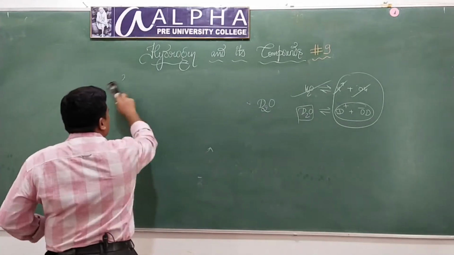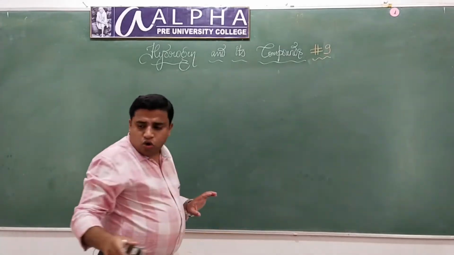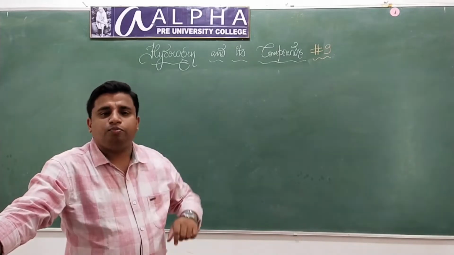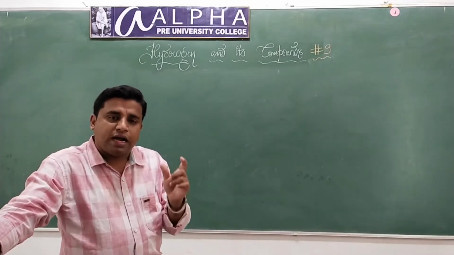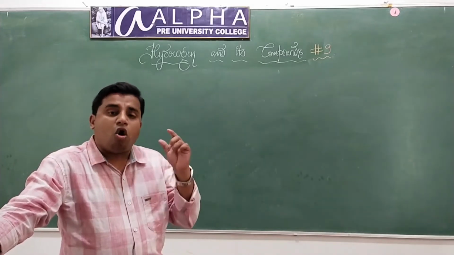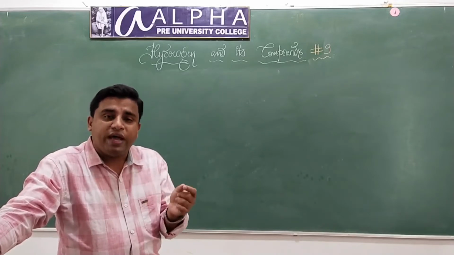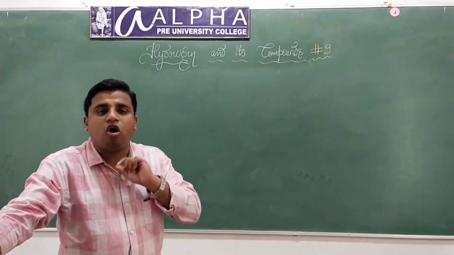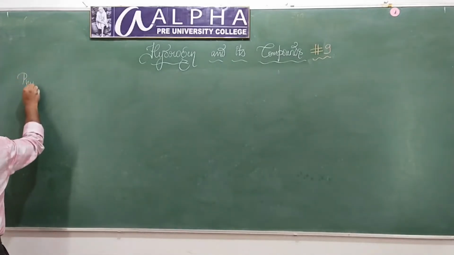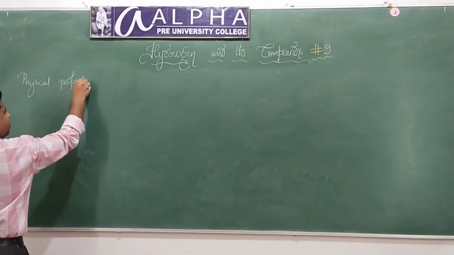What are the physical properties? I told you the atomic mass of deuterium is more than that of protium, isn't it? Since the atomic mass of deuterium is more than that of protium, all the physical constants of heavy water are always more than that of normal water. Please understand, I'm talking about the physical properties. Understood?